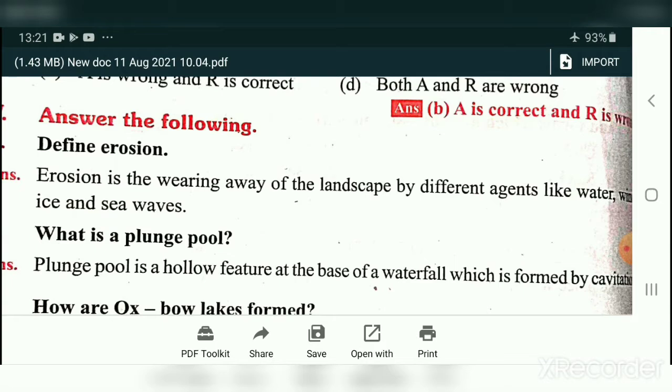Students, we are seeing a revision program. Today we are going to study the second lesson in geography, the landforms. Now we are going to study the 2 marks in this lesson.